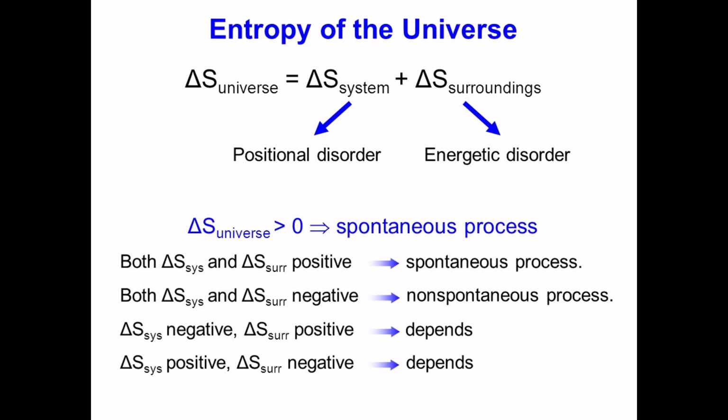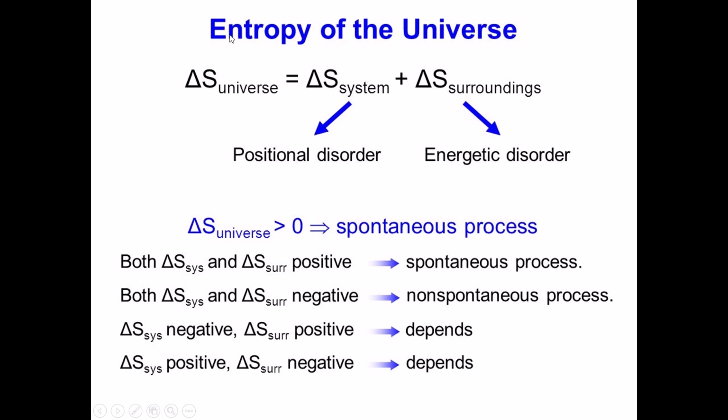Alright, so let's look at our two values. Entropy of the system describes how our particular system can be arranged in a certain manner. So think about our deck of cards. How many positional disorder arrangements can we make? How many different ways can we shuffle our deck of cards? Alright, and then entropy of surroundings is really the energetic disorder. And for processes and reactions, this applies to the heat transfer.